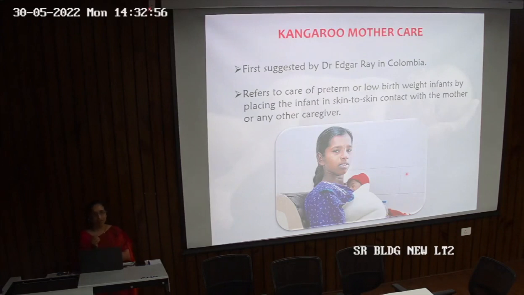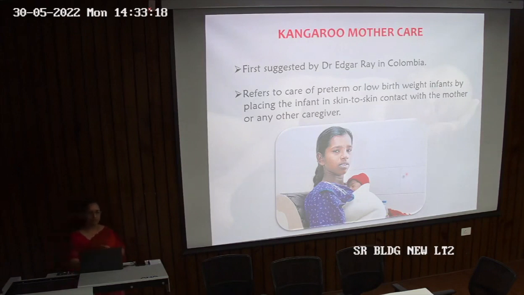But what is special about a kangaroo? It has a pouch, and the baby of the kangaroo is in the pouch. So the baby is lying very near to the mother.